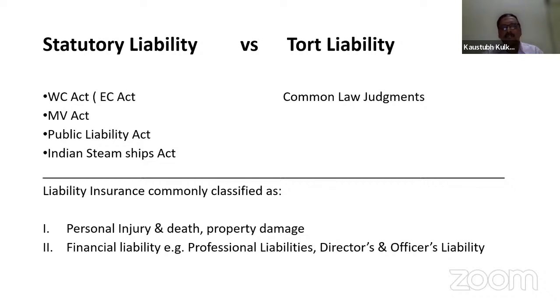Whereas in tort liability, what is tort? Tort is nothing but the common law. Tort is nothing but civil law.